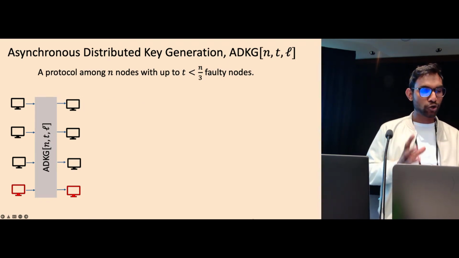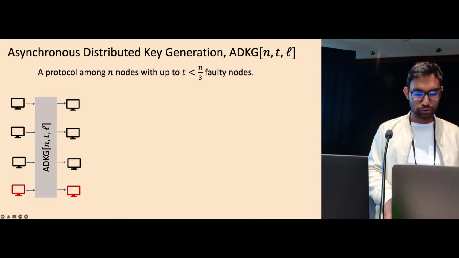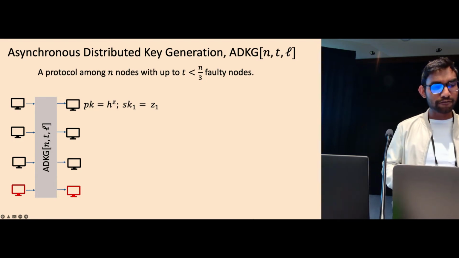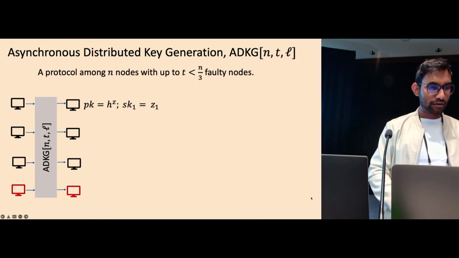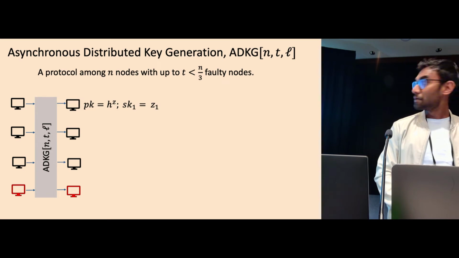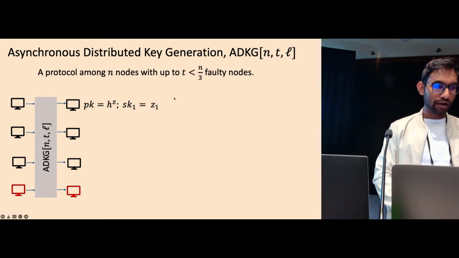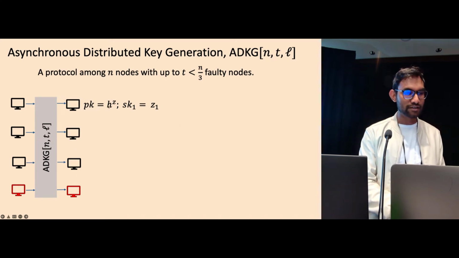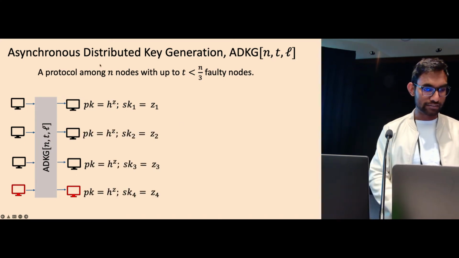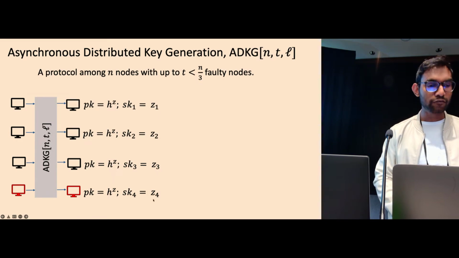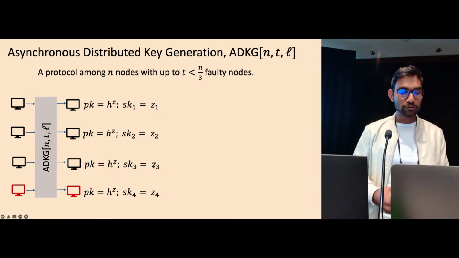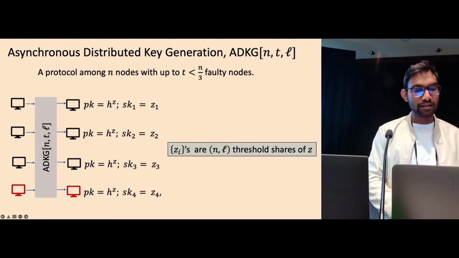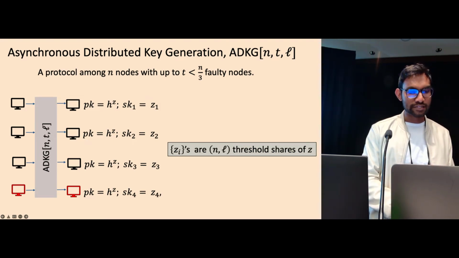This is a protocol among n nodes where up to 1/3 of the nodes could be malicious, such that at the end of the protocol, every node outputs a common public key pk and a secret share. We have seen secret sharing, a secret share of the secret z. So every node does that. They have a common public key, but they have an individual share. We want to bootstrap such systems where the shares are an (n, l) threshold secret sharing of the secret z.